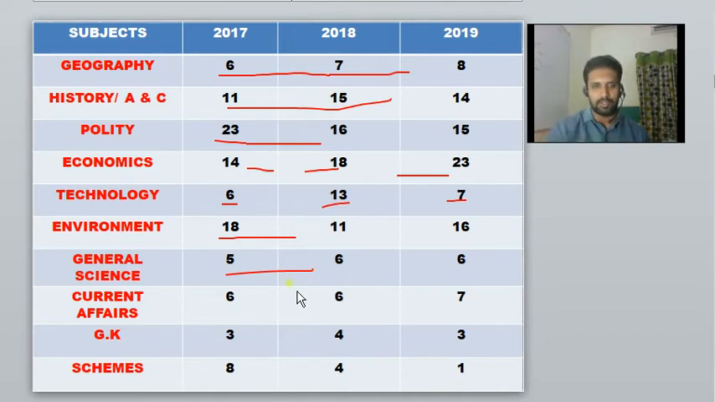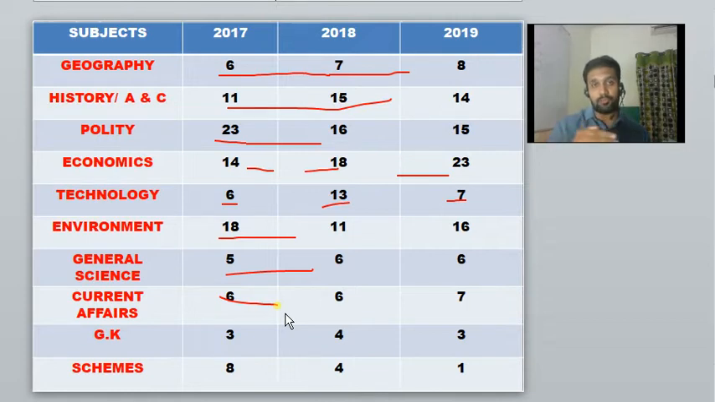Current affairs are also swinging around 6 to 7. I am talking about pure current affairs. You might know that in our UPSC civil service notification you have the syllabus, right? The first sentence in your prelims notification syllabus is current national and international events. So the pure international and national events are swinging around 6 to 7 marks.